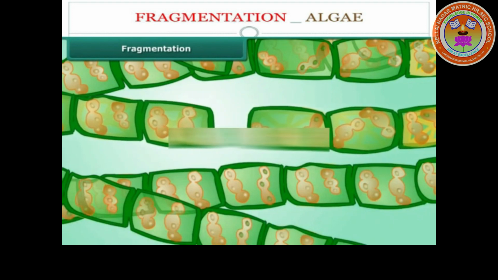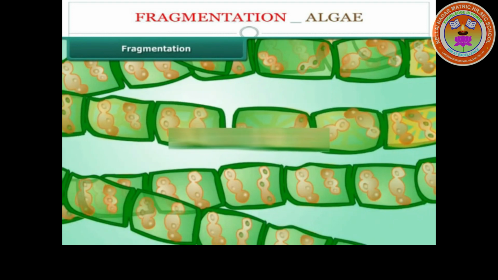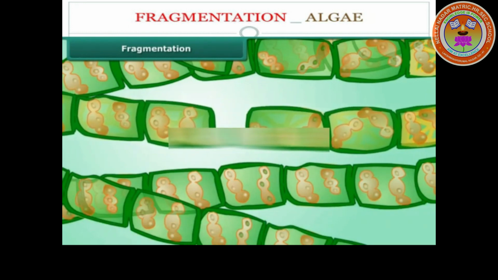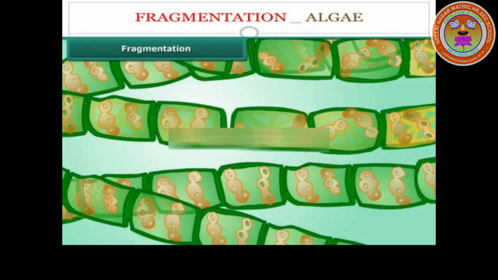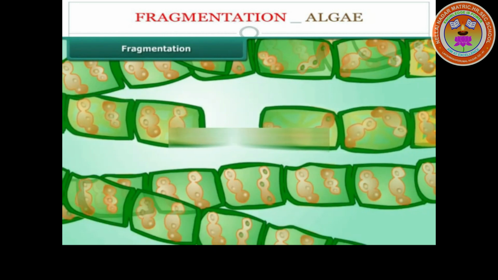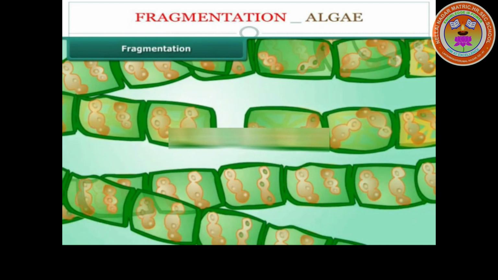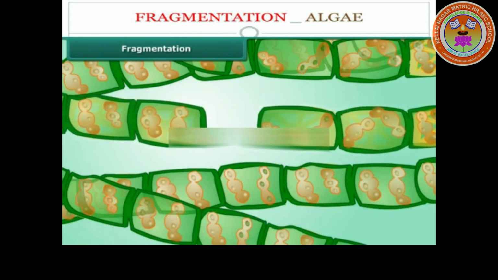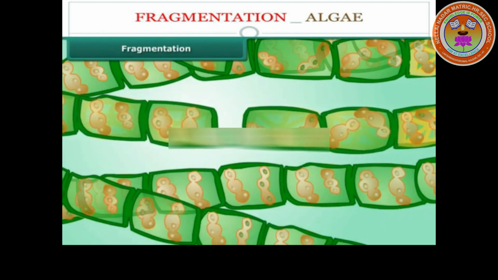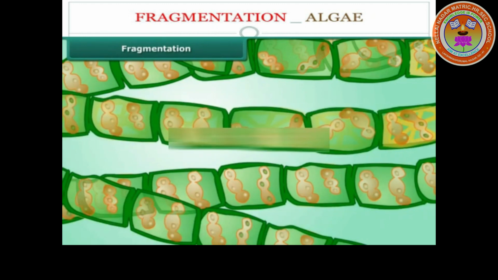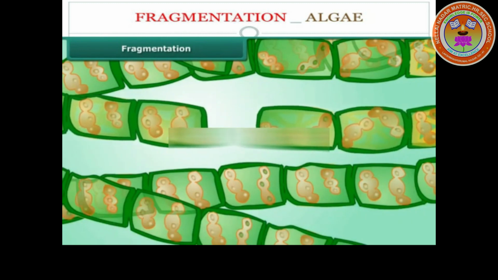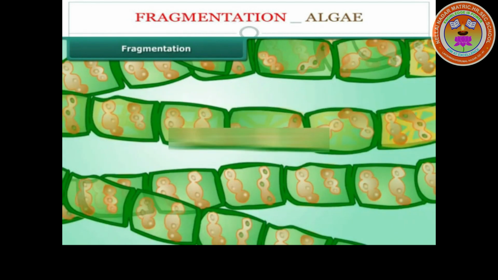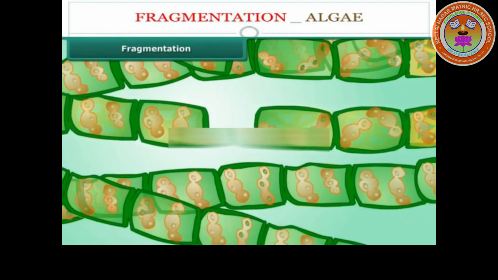Fragmentation. Algae is the simplest green plant, thread-like, and grows in ponds, lakes and stagnant water. They float on the surface of water. They reproduce by the method known as fragmentation. The algae breaks off into smaller fragments. These smaller fragments grow into new independent algae. This process is continuous and hence the algae covers a large area in a short span of time.